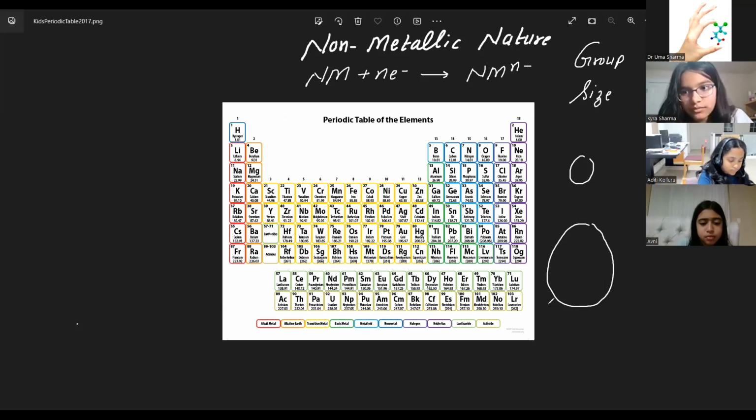And the outcome of these three is the size. Yes, Avni, you're looking troubled. Okay, fine. So that's about the size down the group. Now, which element has more tendency to gain electrons and why?